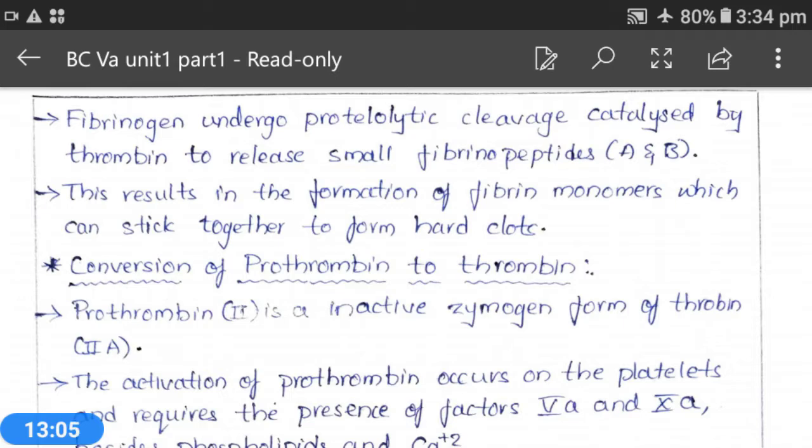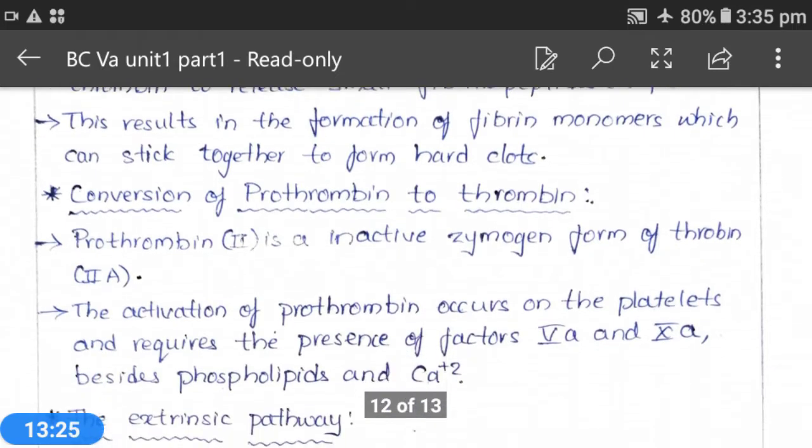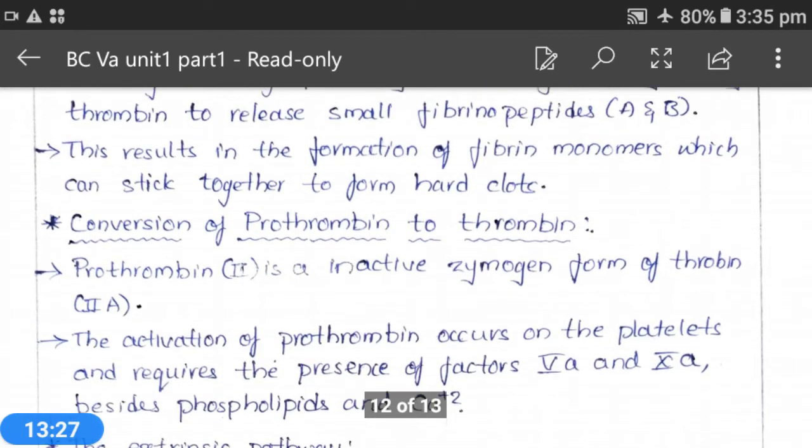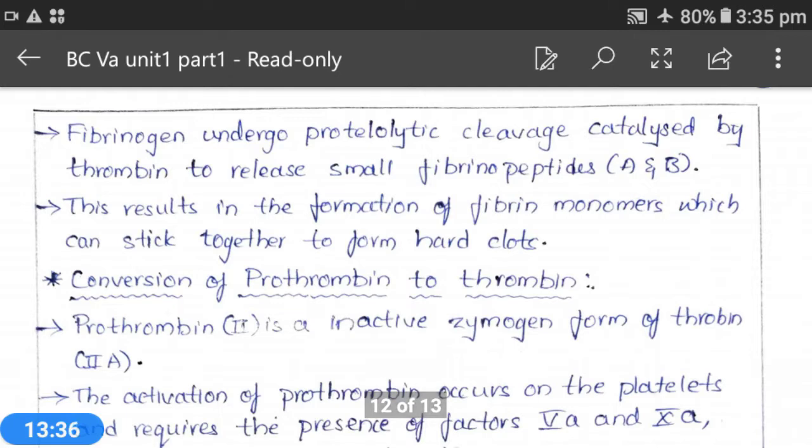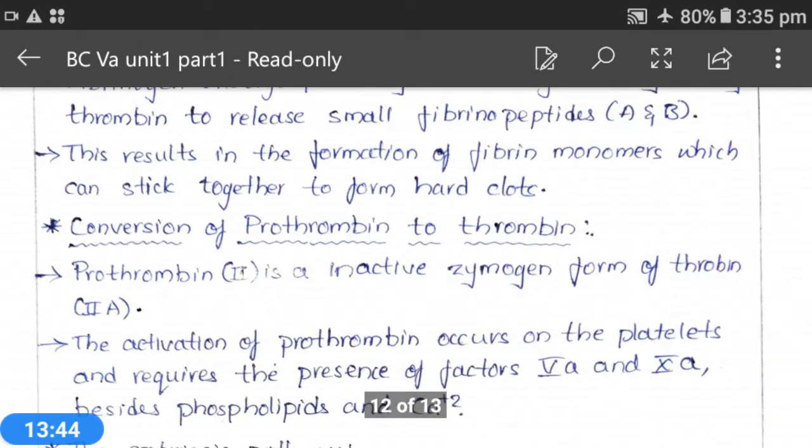The inactive form is called the zymogen form. The activation of prothrombin occurs on the platelets and requires the presence of factors 5A and 10A along with phospholipids and calcium ions. This process occurs on the platelets.